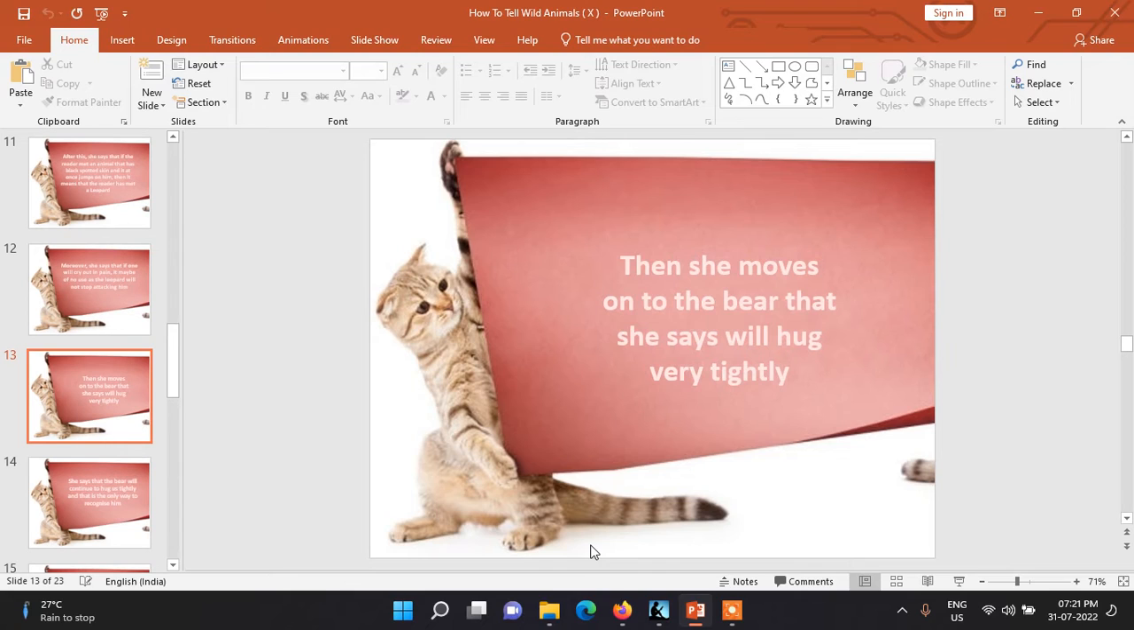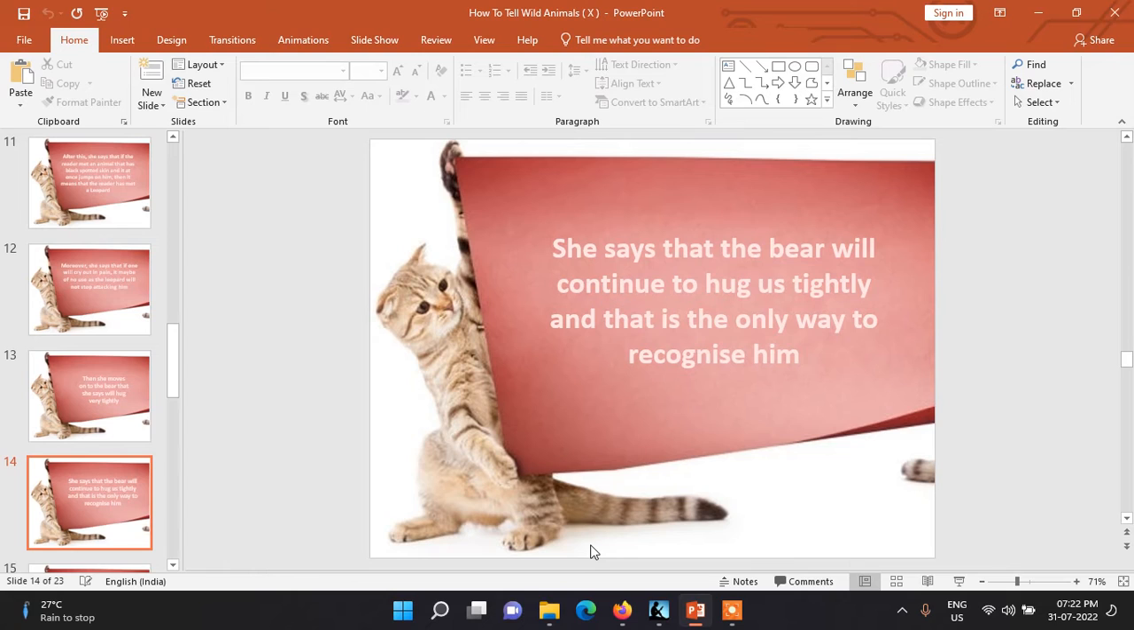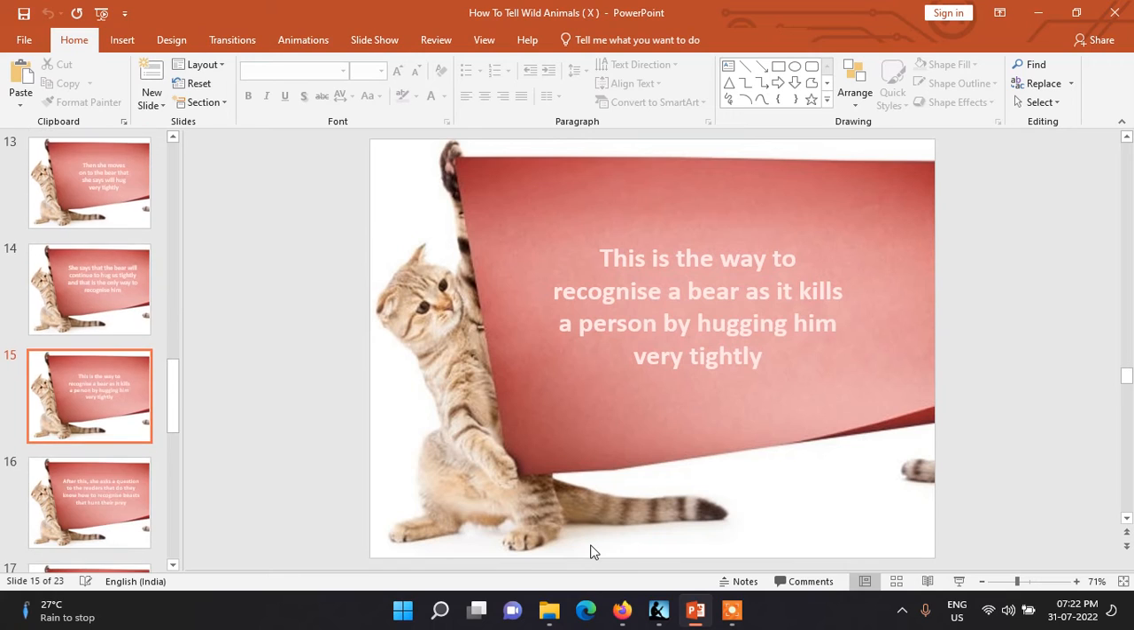Thereafter, the poet moves on to the bear and she says that the bear will hug a person very tightly. She says that the bear will continue to hug us tightly, and that is the only way to recognize a bear. This is the way to recognize a bear, as it kills a person by hugging him very tightly.